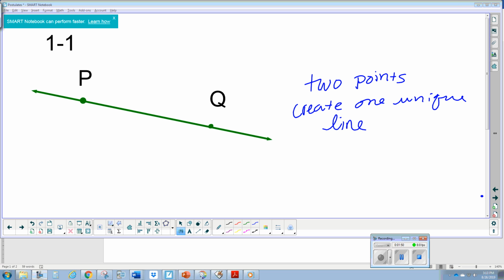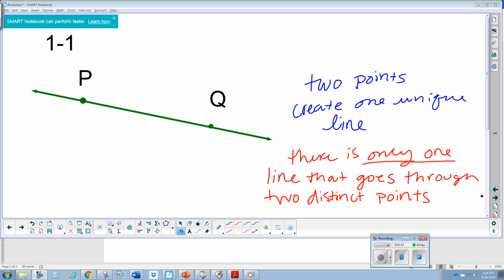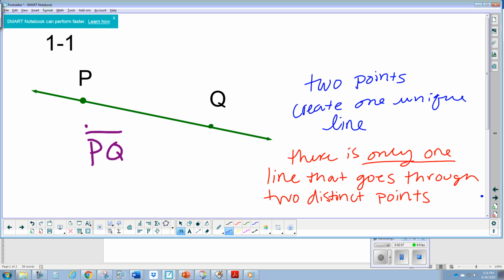The second part of this postulate is that there is only one line that goes through two distinct points. Any two given points will form one unique line. This line is line PQ. It is the same as line QP. Okay, these are the same line.